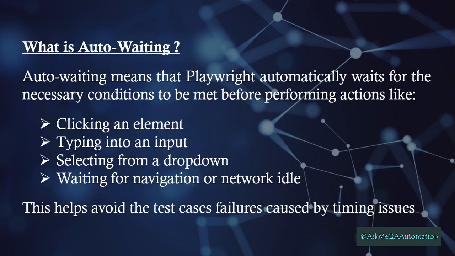Let's get started. What is auto waiting? Auto waiting means that Playwright automatically waits for the necessary conditions to be met before performing any actions, which means Playwright will automatically wait for the elements to be ready before interacting with them. The actions are clicking an element, typing into an input, selecting from a dropdown, waiting for the navigations, or network idle. Playwright will wait for elements before performing these actions. So this helps to avoid the test case failures caused by the timing issues.